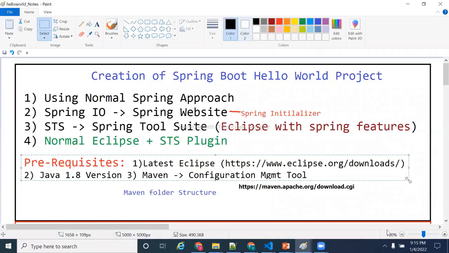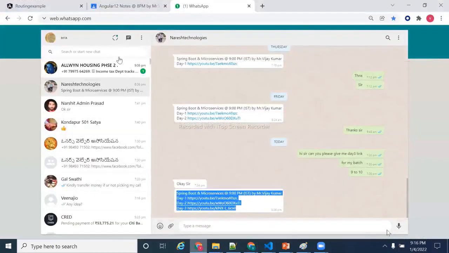Sir, what do you mean by latest Eclipse? Eclipse has a lot of versions: Oxygen, Kepler, Mars, Indigo, a lot of versions are there. I am sincerely requesting, don't use any of those versions. Please install the latest.